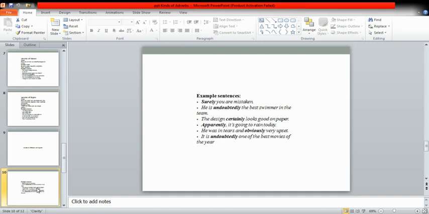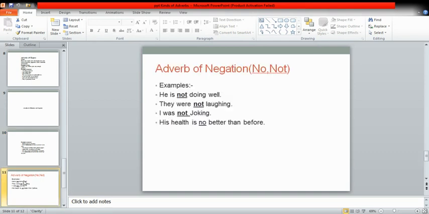First we have examples of adverbs of affirmation: surely, undoubtedly, certainly, apparently, obviously. These are all the words which simply confirm the action. You can see in all these examples that these words are used in the sentence to confirm the action. The adverbs of negation are no and not.